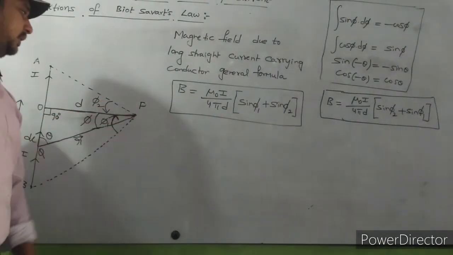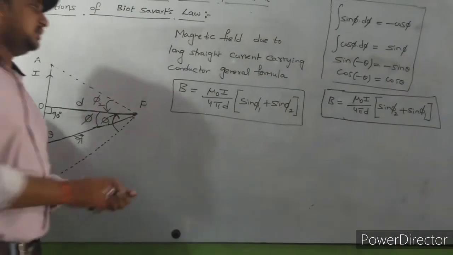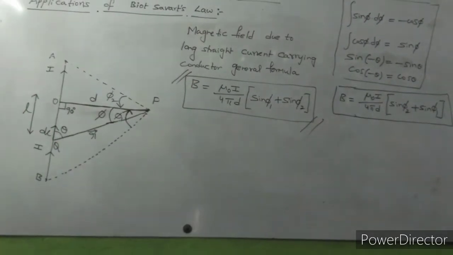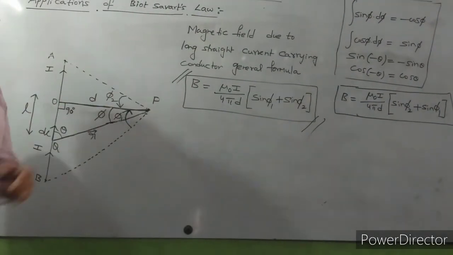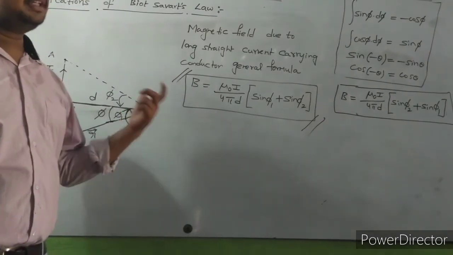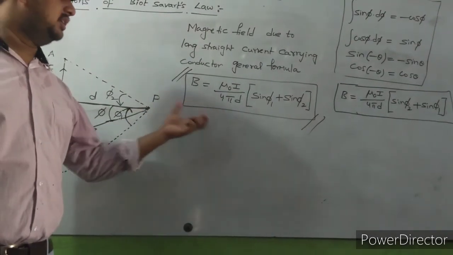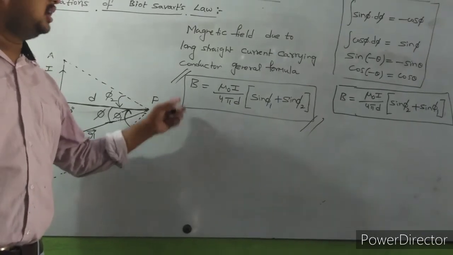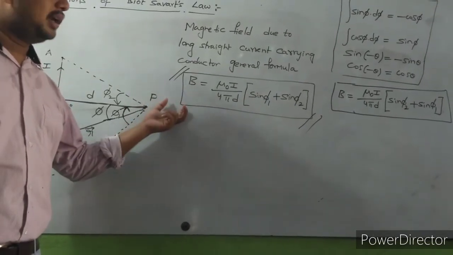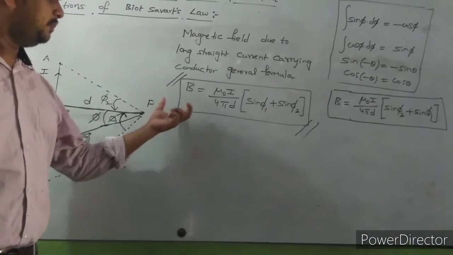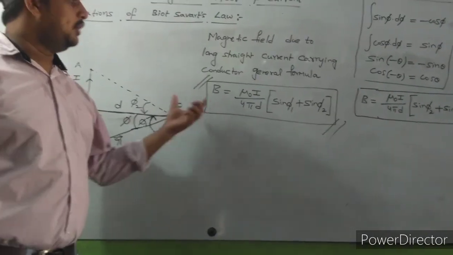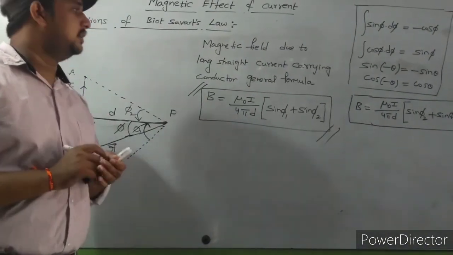So this formula is very, very important. This is the derivation of the magnetic field due to a long straight current carrying conductor, by using Biot-Savart's law. We use this formula while solving numericals. So please memorize this formula and read it. By using this formula we solve numericals.